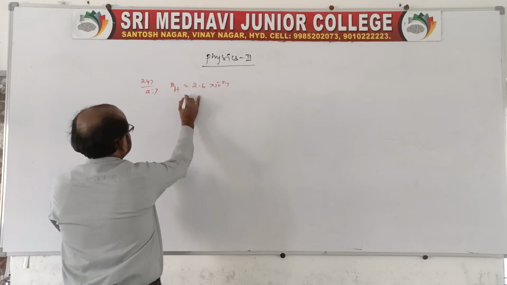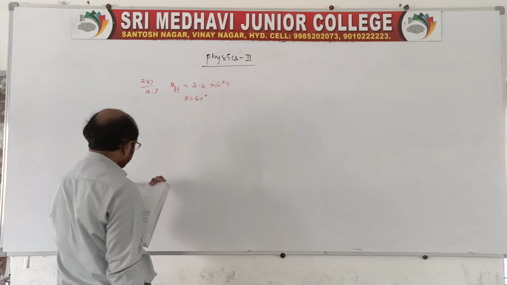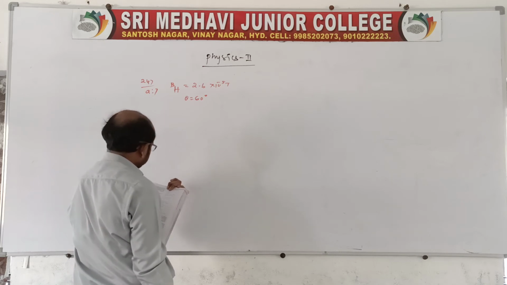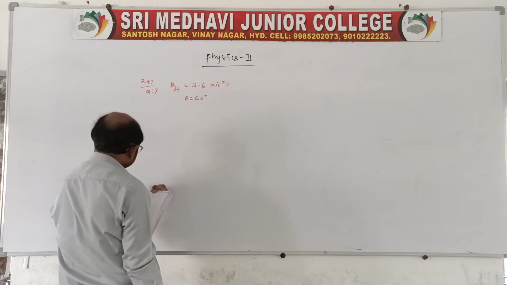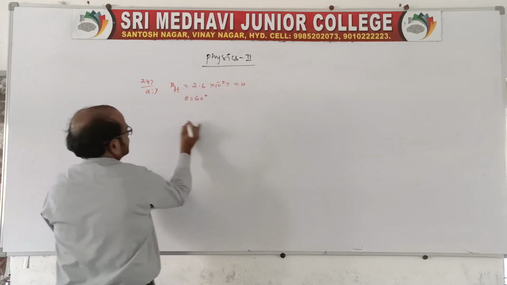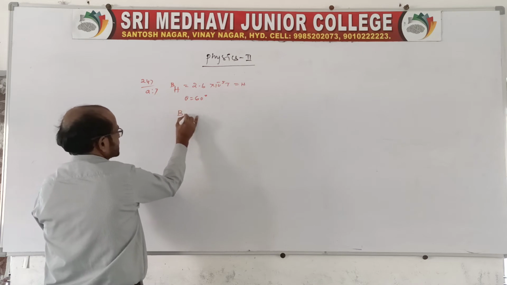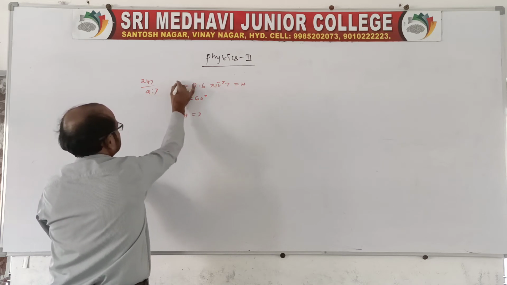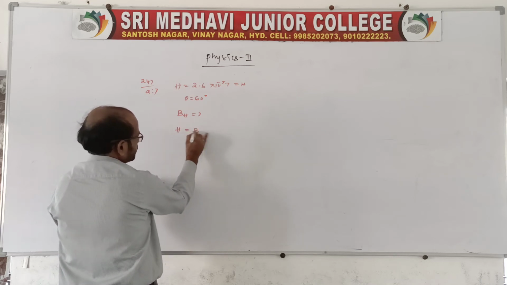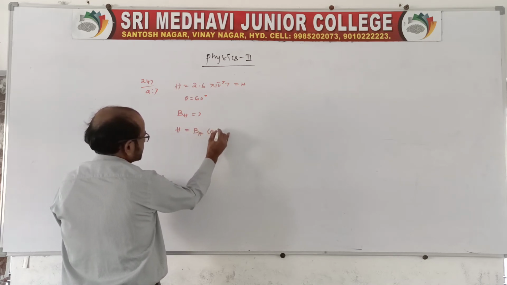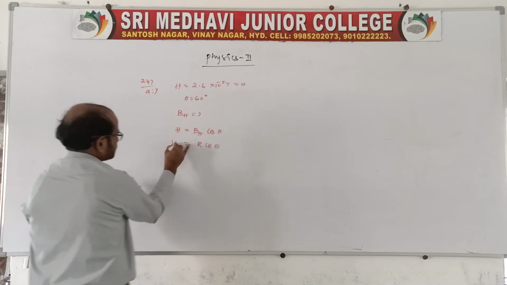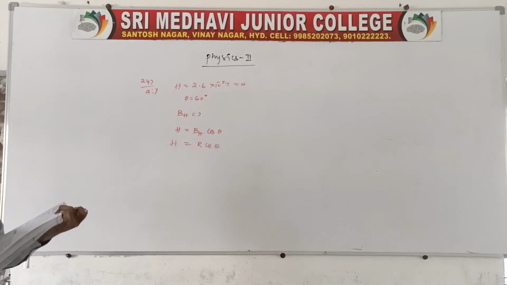The angle of dip is given as 60 degrees, whether you call it delta or theta. What is the magnetic field of the earth at that location? It is asking for the earth's magnetic field at that location. Only H is given, and it is asking for the total field. The horizontal component is given, and it is asking for R. There is a relation, as I just told you: H is equal to R cos delta, or we can also call it cos theta. Any one you take, no problem.